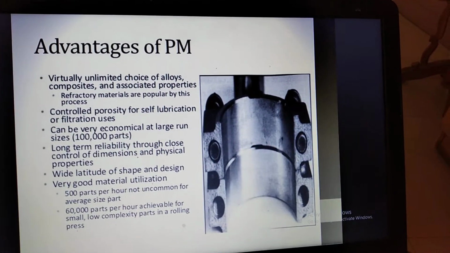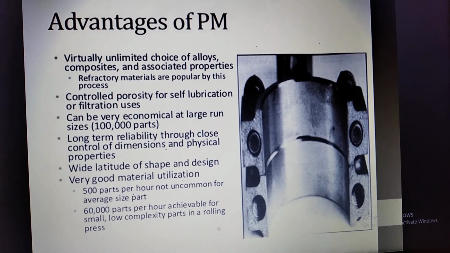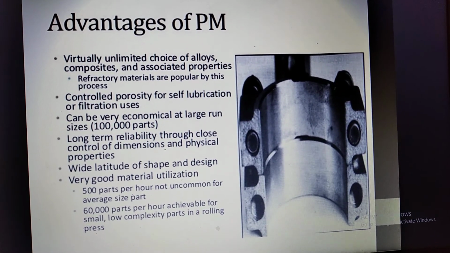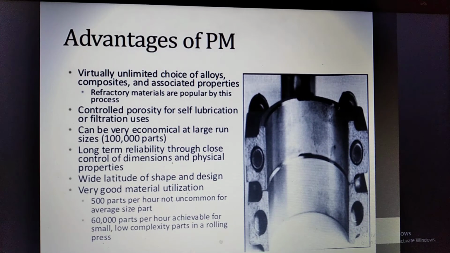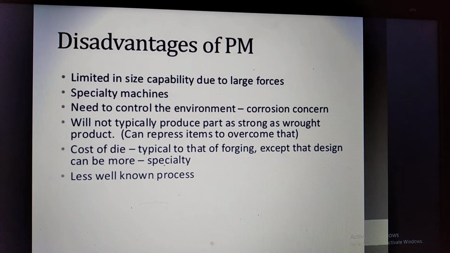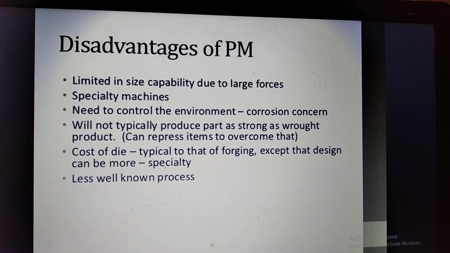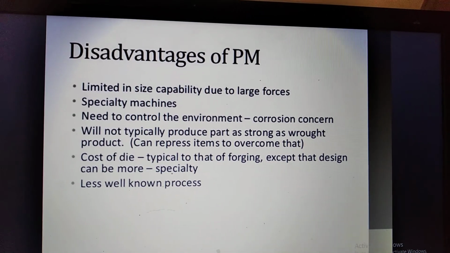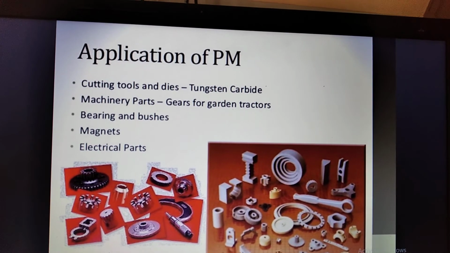So lastly, we will see what the advantages of powder metallurgy are: virtually unlimited choice of alloys, controlled porosity, can be very economical for large runs, long-term reliability, and very good material utilization. What are the disadvantages? Limited in size, specially machines required, need to control the environment, and corrosion is a major factor. It is also a less well-known process, and the dies which you are using are costly. So these are some disadvantages.